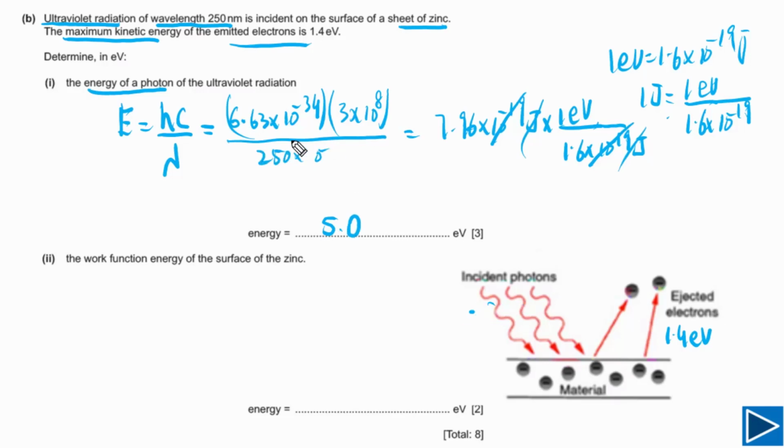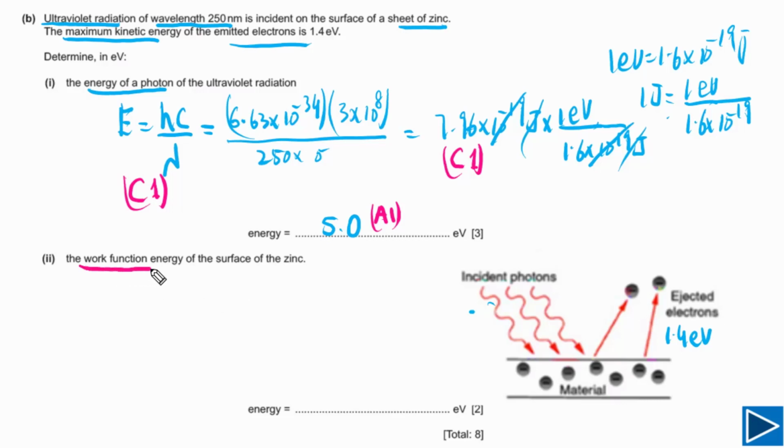Let me explain to you how marks will be awarded for this part. You will get the first C mark if you have written this equation, and the second C mark you will get if you have calculated your answer in joules, and this is the correct answer. The third mark is an answer mark. This mark will be awarded if you have got the correct answer in electron volts. But if your final answer in electron volts is wrong, but you have written these 2 points, you will still get 2 marks. So it's important to write down all the steps. Let's move on to the second part.